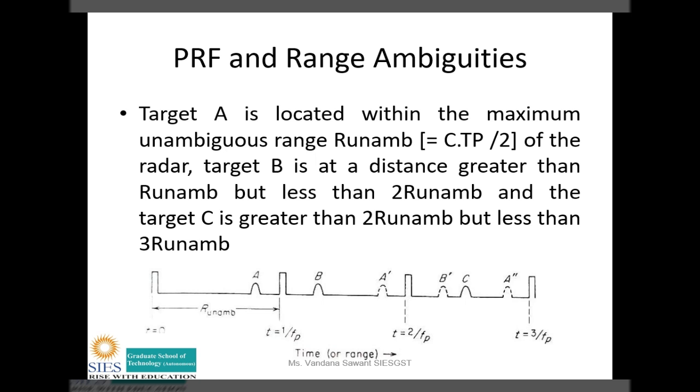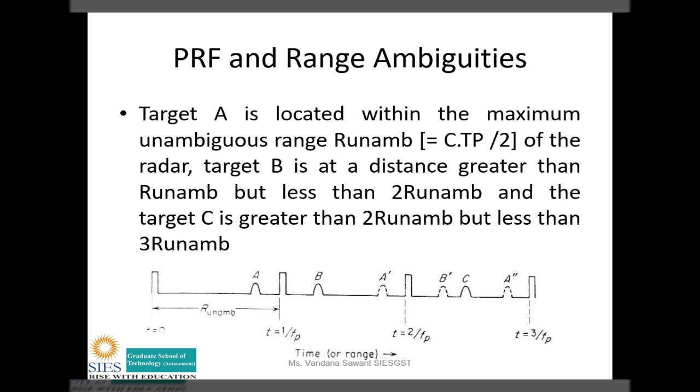That is shown in the figure: R_unamb is equal to c T_p divided by 2. What is T_p? T_p is the pulse repetition time, and c is the velocity of light. So A is located within the maximum unambiguous range of the radar.